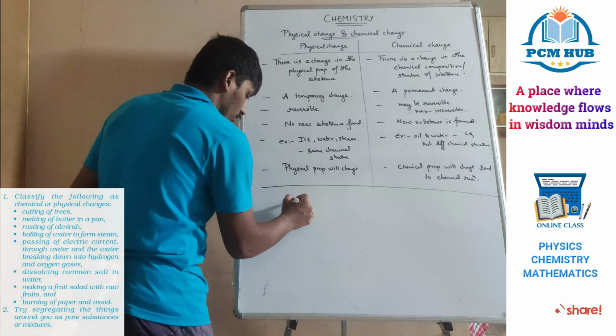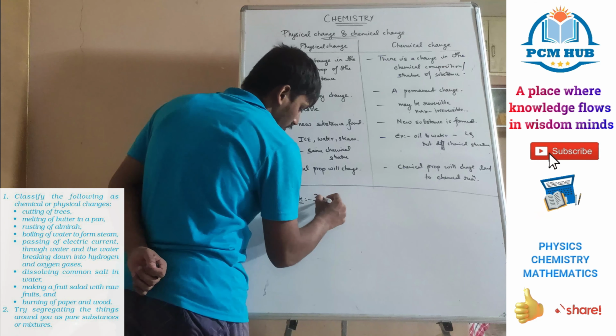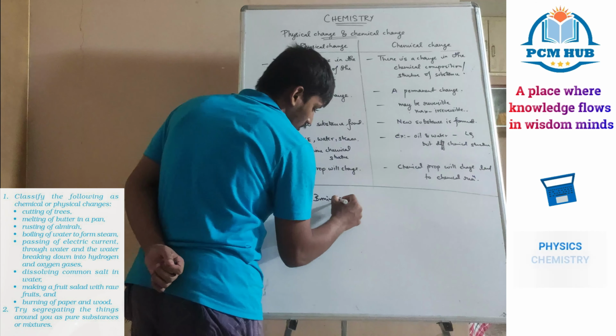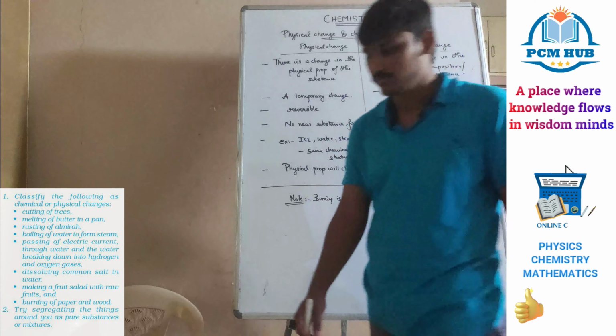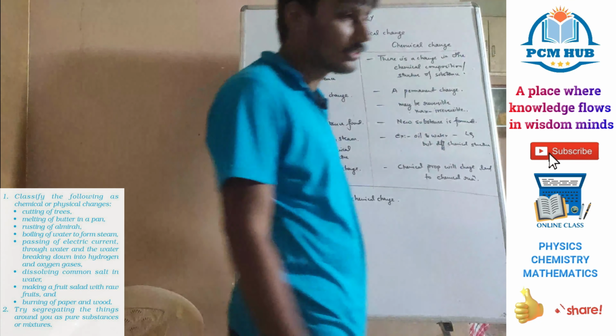And note, you have to give me the answer: burning is a chemical change. This you have to justify. Tomorrow write the answer and give it. Leave some space and write it. That's all with physical change and chemical change.